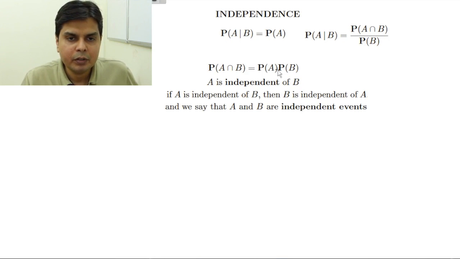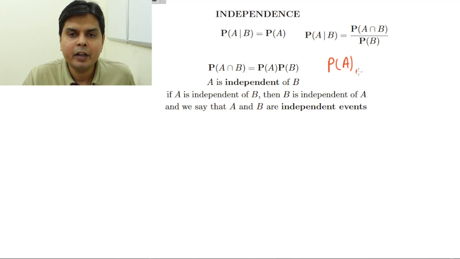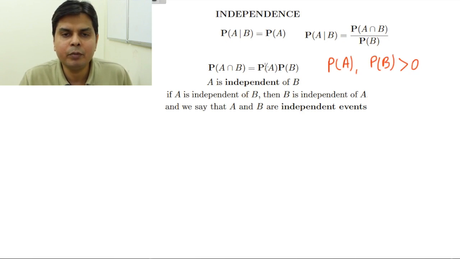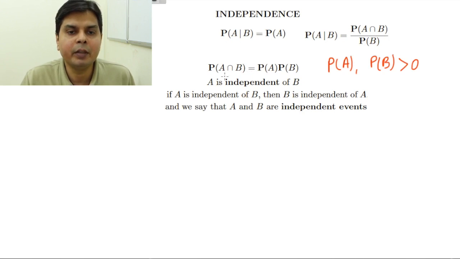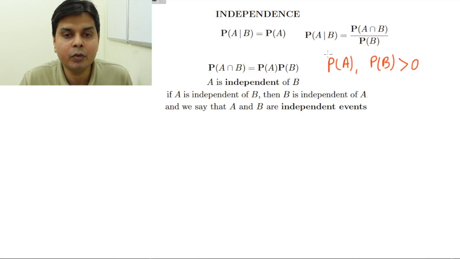Now in this definition, sometimes this condition is also given that PA and PB both have to be greater than 0. Why is this condition required? Because if any of the events has probability 0, then this equation will hold trivially, because both LHS and RHS will become 0. So you are not getting any new definition, new idea.